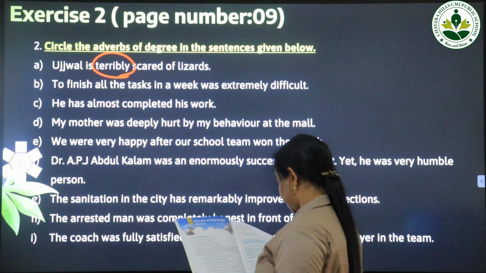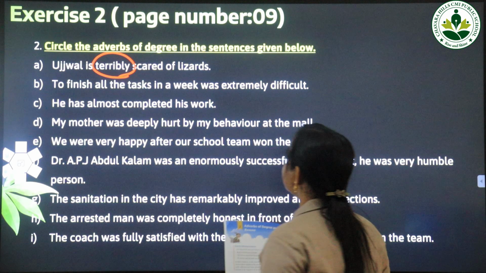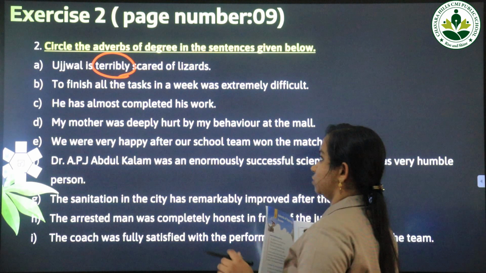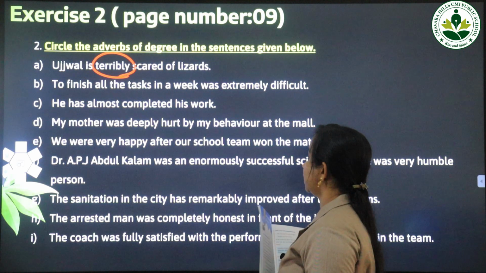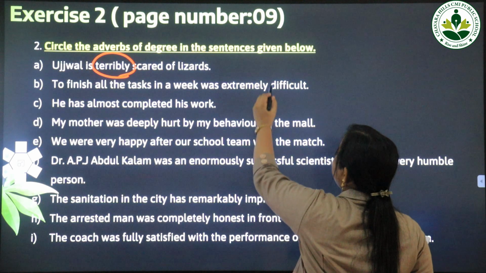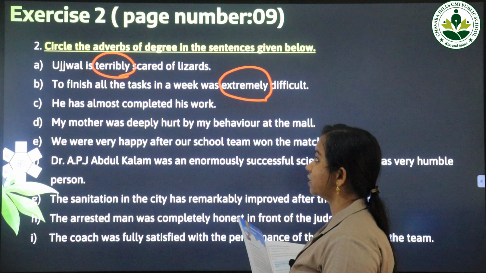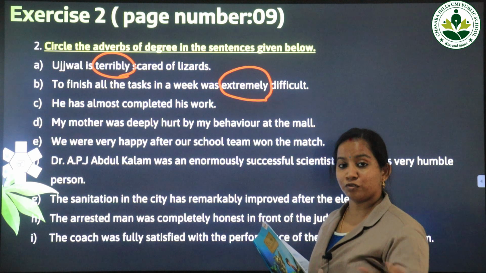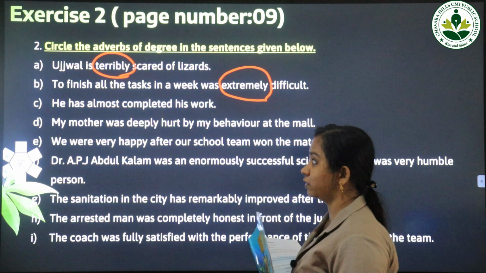Now next one, B. To finish all the tasks in a week was extremely difficult. So we got to know that to finish all the tasks in a week is difficult. To what extent was it difficult? It was extremely difficult. That means it was fully difficult. Okay. To finish all the tasks in a week was difficult. To what extent was it difficult? Extremely difficult. So it's an adverb of degree.